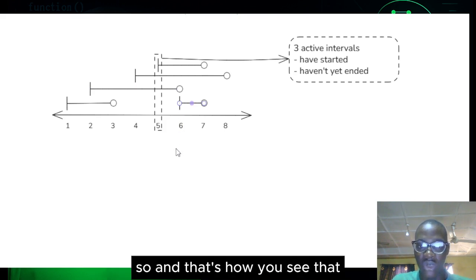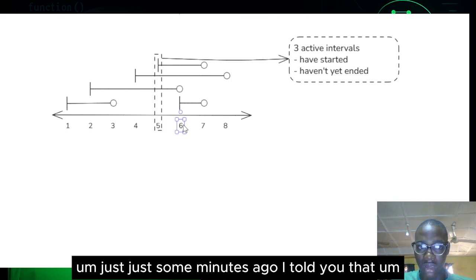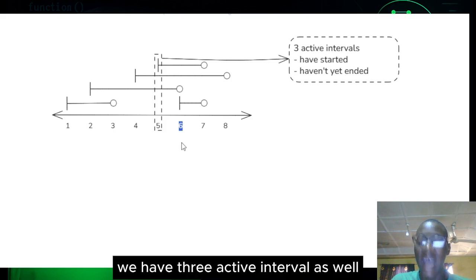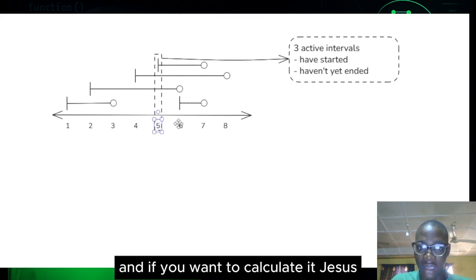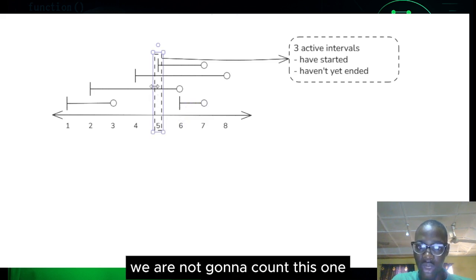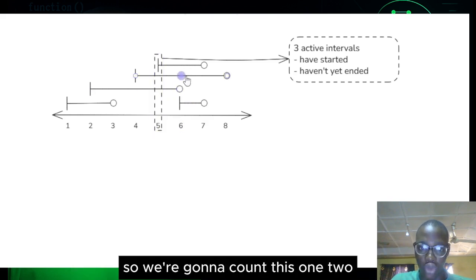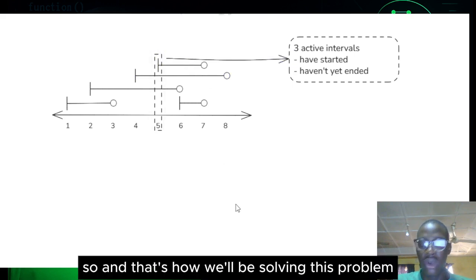And that's how you see that from our previous discussion, just some minutes ago, I told you that at this point 6 we have 3 active intervals as well, just the same thing as 5. And if you want to calculate it, this is the first one right here, 1. We are not going to count this particular one, because it's ending at this point. So we're going to count this one 2, and we're going to count this one 3. So don't forget, this one is just an arrow. And that's how we'll be solving this problem.